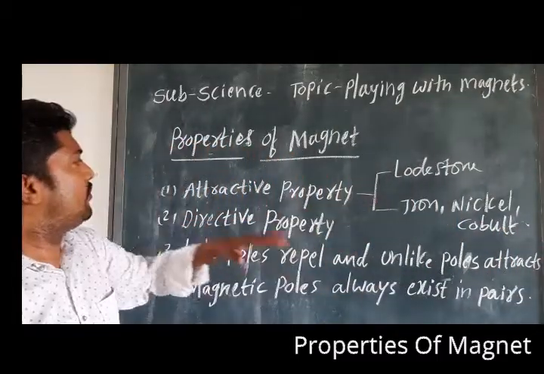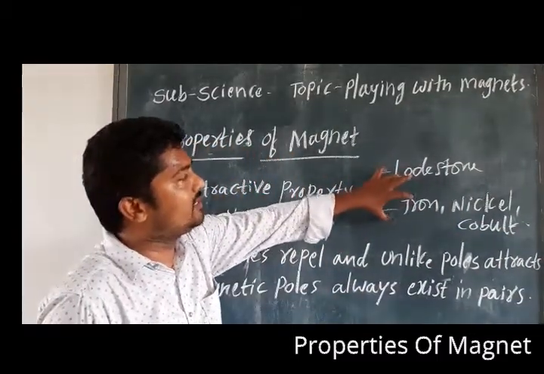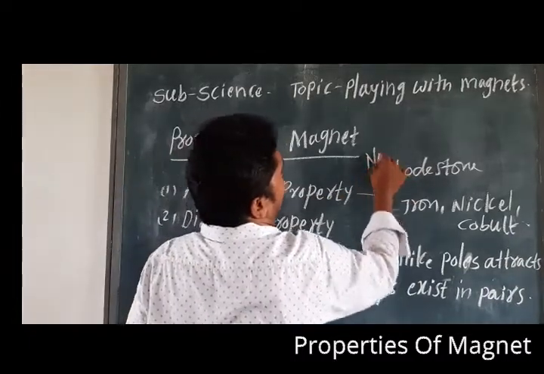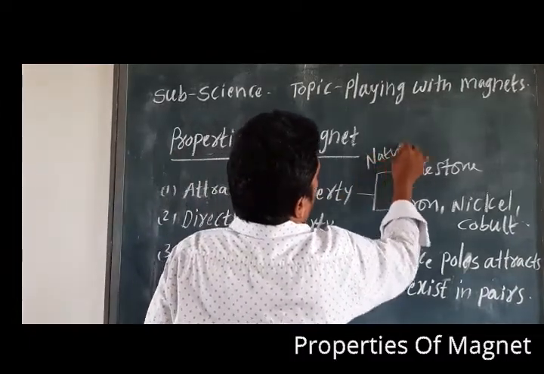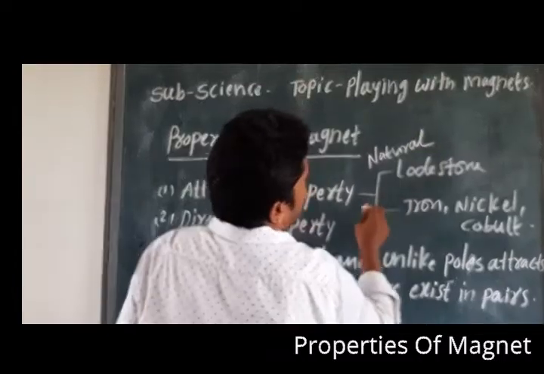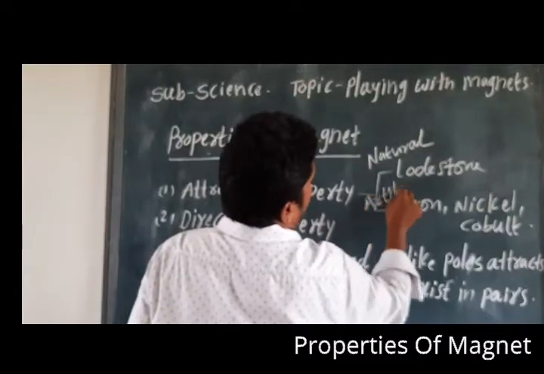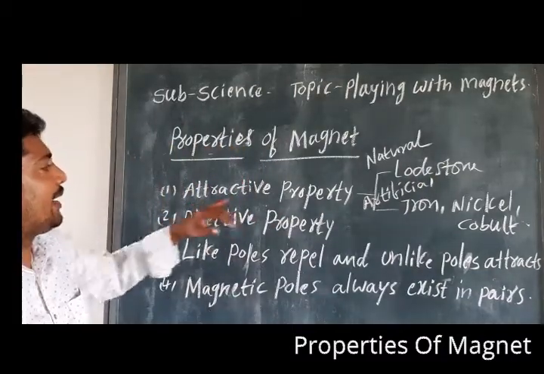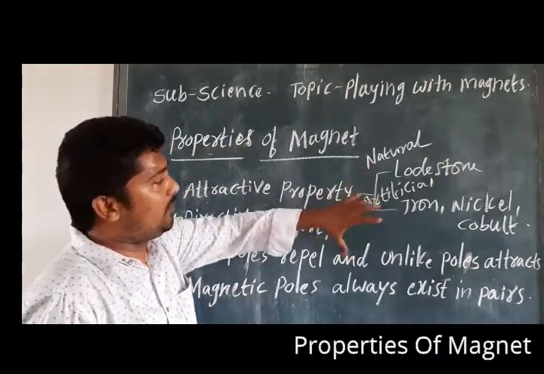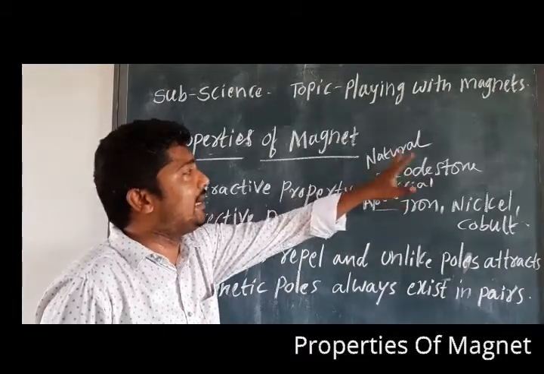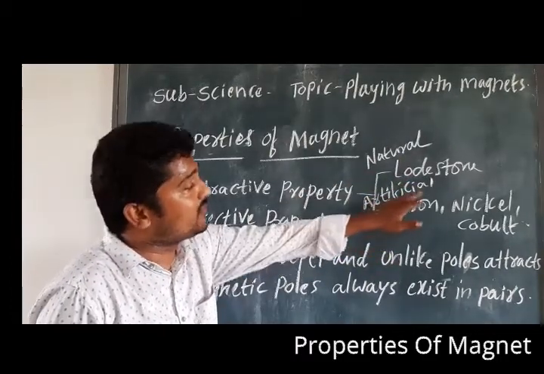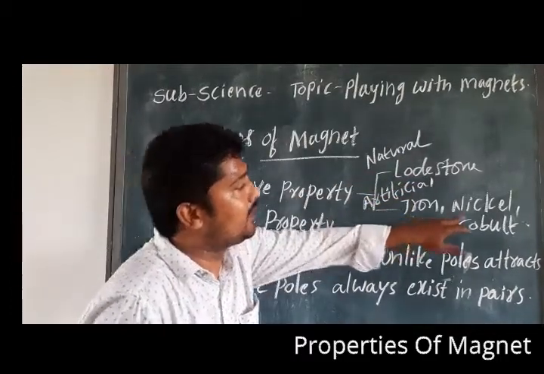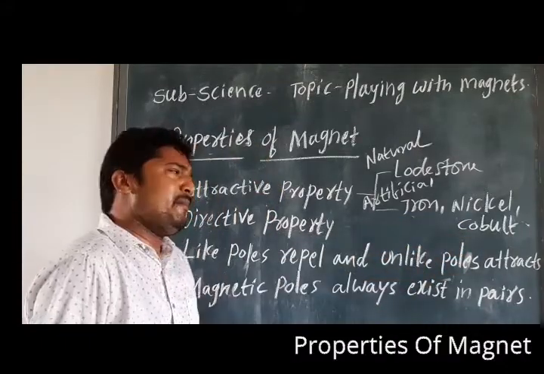So lodestone is a natural magnet, and these are the artificial. Am I clear?